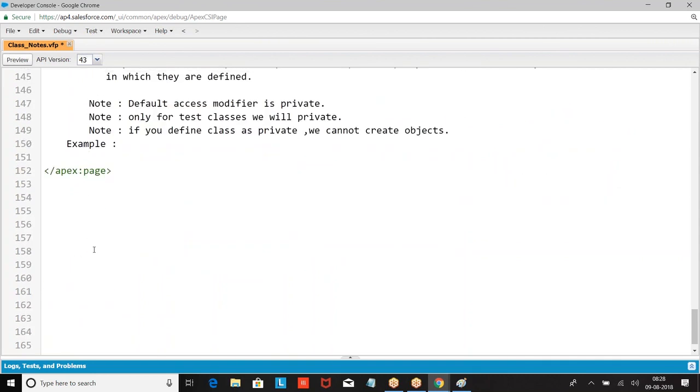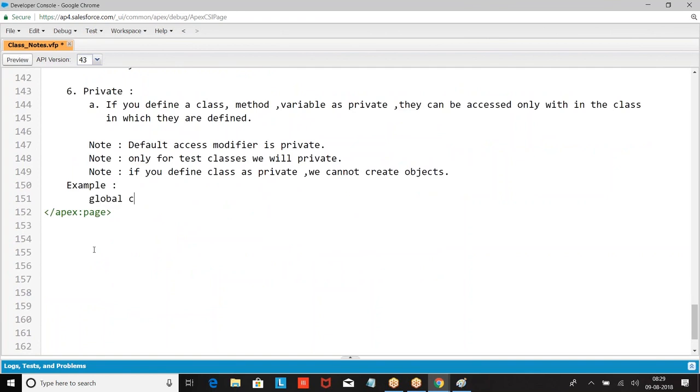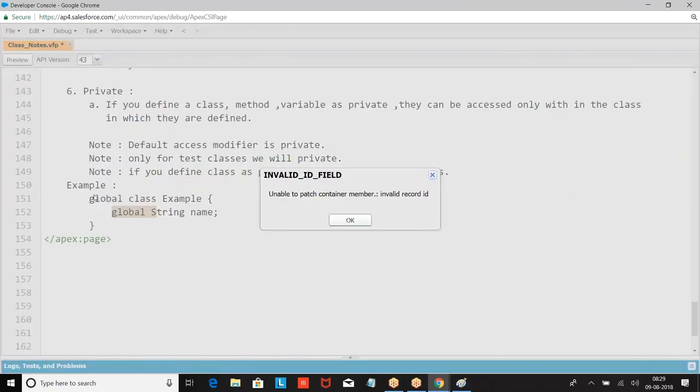If I want to define a global class example, and I want to define any variable as global, the class has to be global. The inner member should be equal or less than the outside member.